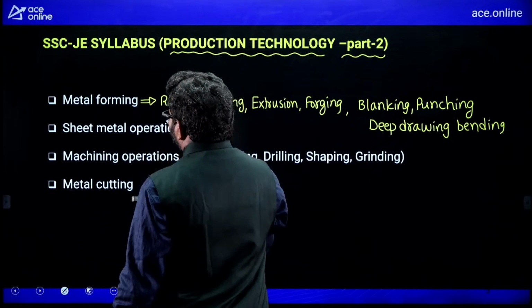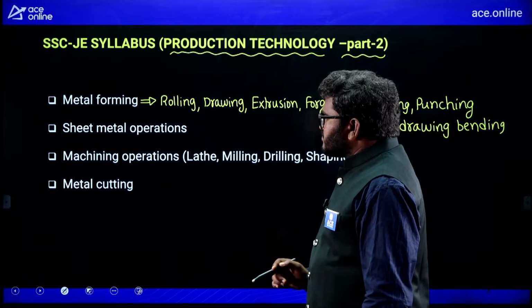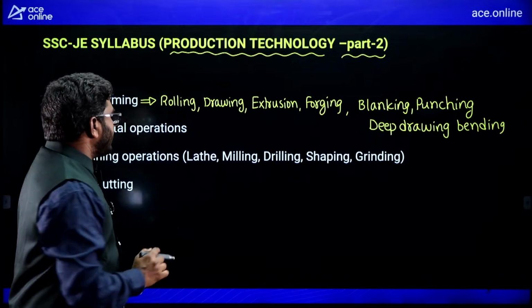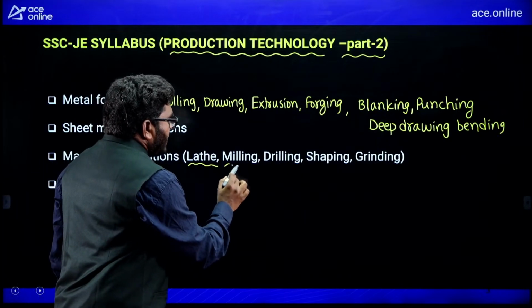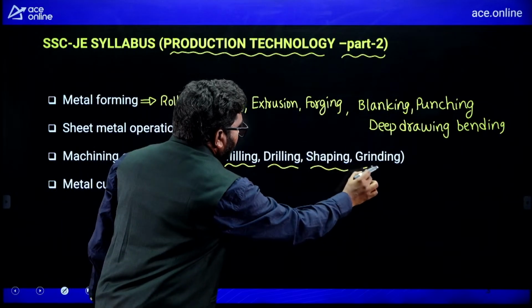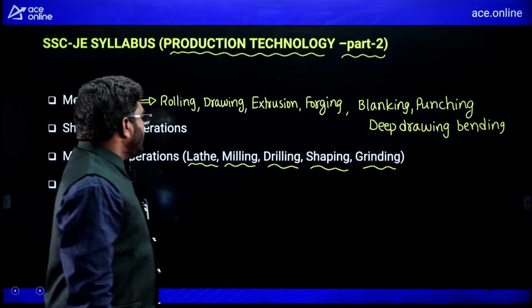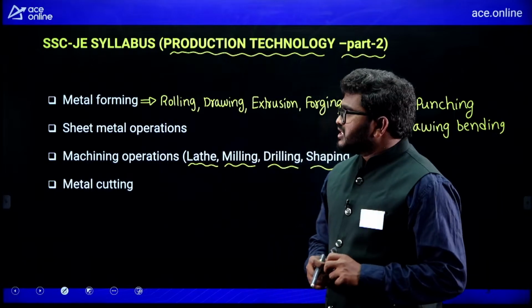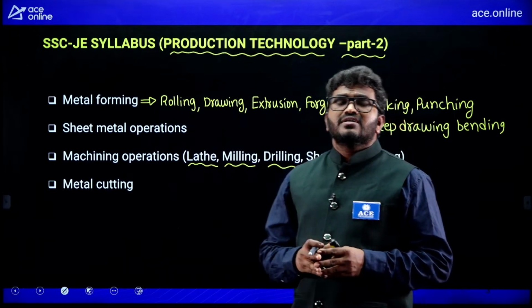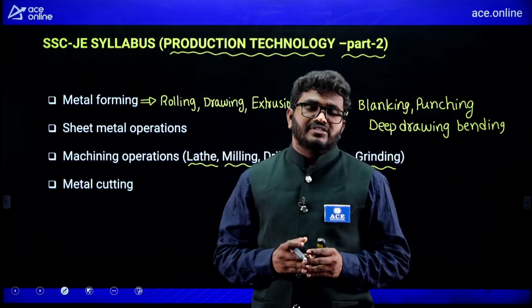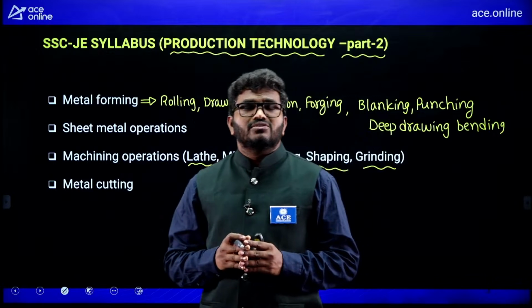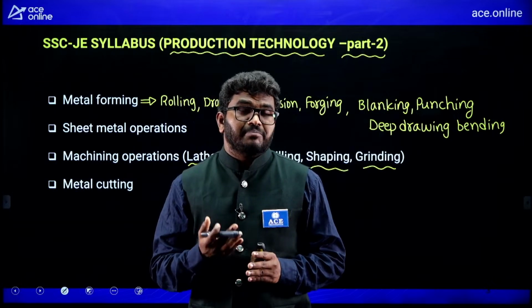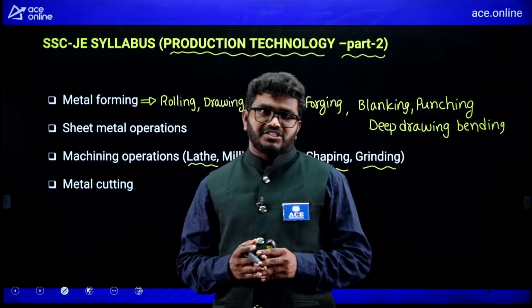Okay, sheet metal operation and machining operations. See, in the syllabus explicitly different machining operations are given. They are lathe machining operation, milling machining, drilling, shaping and grinding. And one more topic in production part 2, that is metal cutting. So they will ask you questions from these many topics. As you know, production is a huge weightage subject for competitive exams. So for SSC JE also they will ask you a good number of questions, at least minimum 20 questions in paper 2 from production technology.